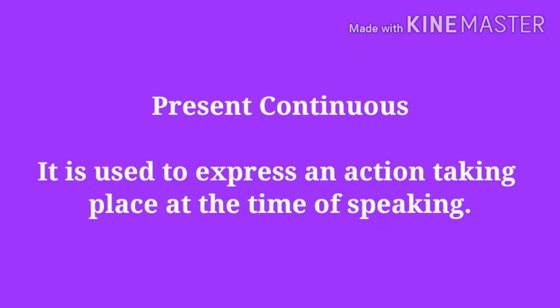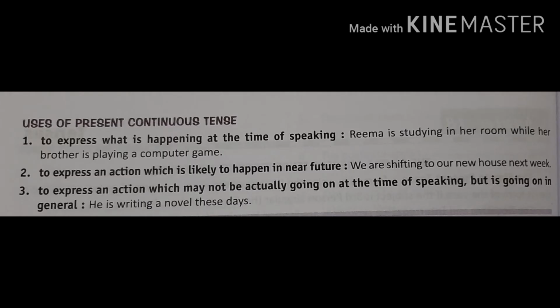Our next tense is present continuous tense. Present continuous tense is used to express an action taking place at the time of speaking. For example, Rima is studying in her room while her brother is playing a computer game. We also use present continuous tense to express an action which is likely to happen in near future. For example, we are shifting to our new house next week. It means the action will happen in future.